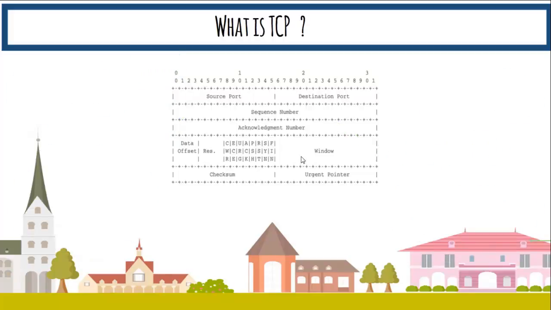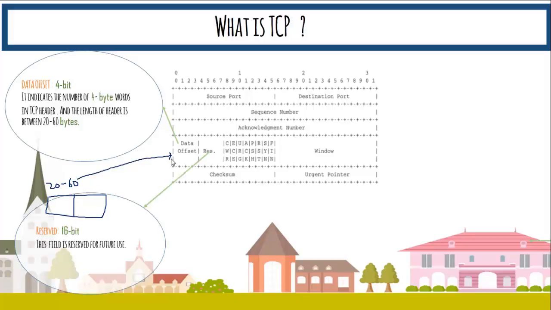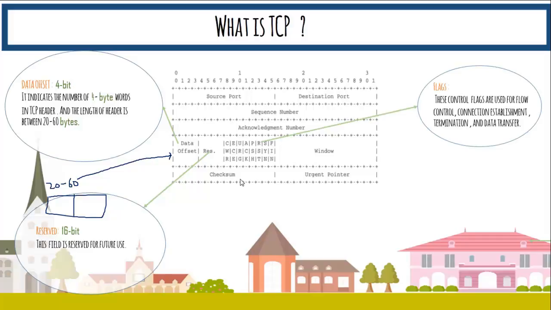Similarly, we have data offset. It's a 4-bit field, and as I said, the header of TCP is from 20 to 60 bytes. So this will be identified with the help of this field. Then we have reserved, which is 16-bit, and this field is used for future use. Then we have flags. These flags are very essential for flow control, connection establishment, connection termination, and data transfer.